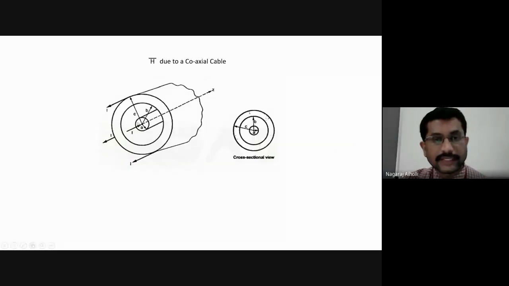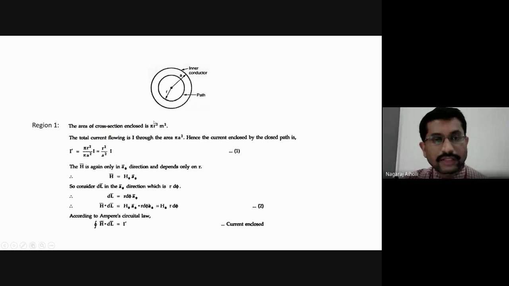Yes, for the area pi a squared, the current is I, the total current I for the inner surface. It is this surface a, right? The current flowing is I. Yes or no? Therefore, for the area pi r squared, how much is the current? We just have to cross multiply: pi r squared into I divided by pi a squared. Here pi and pi cancel, giving r squared by a squared into I.